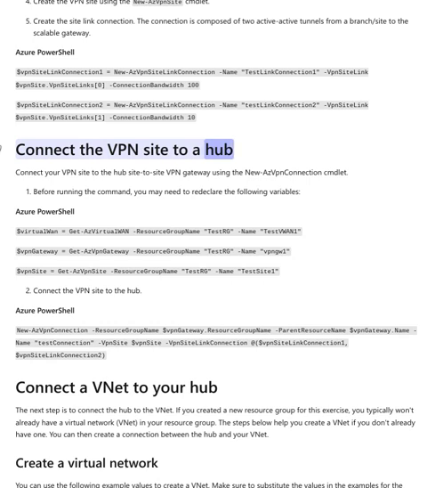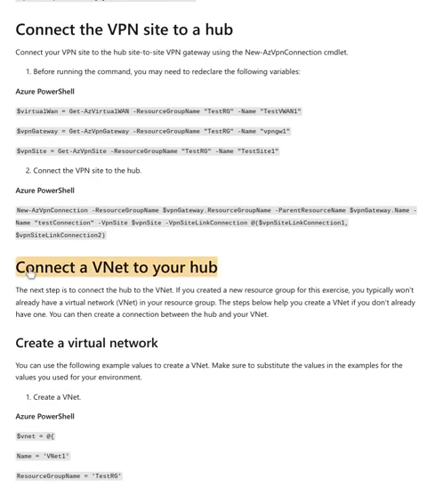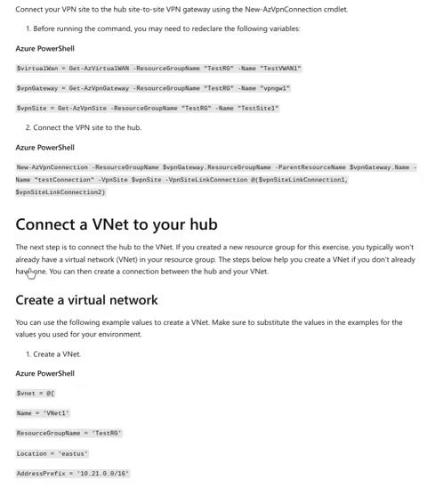Connect the VPN site to a hub. Connect your VPN site to the hub site-to-site VPN gateway using the New-AzVpnConnection cmdlet. Before running the command, you may need to redeclare the following variables. Azure PowerShell: $virtualWan = Get-AzVirtualWan -ResourceGroupName TestRG -Name test1. $vpnGateway = Get-AzVpnGateway.